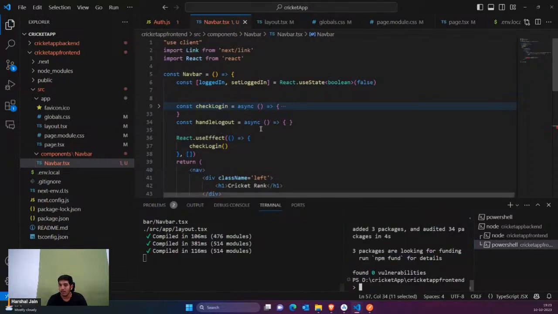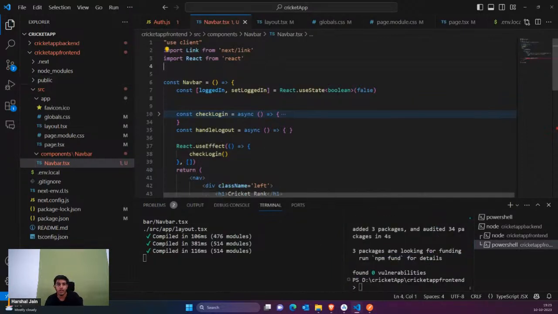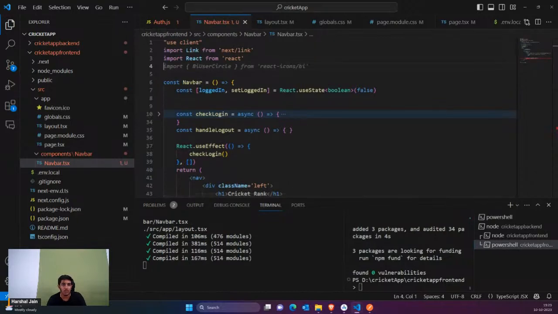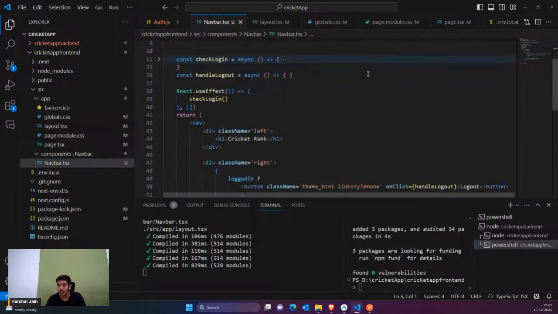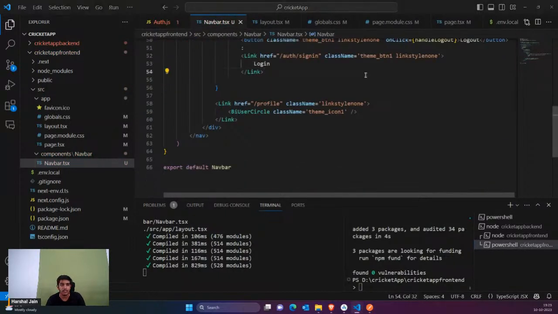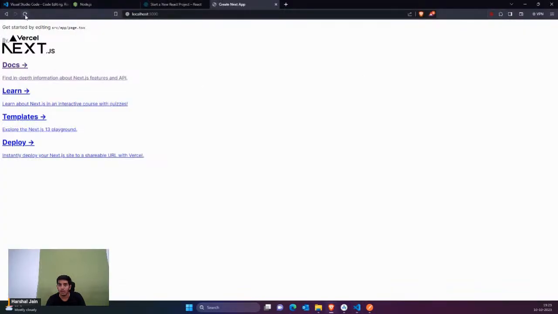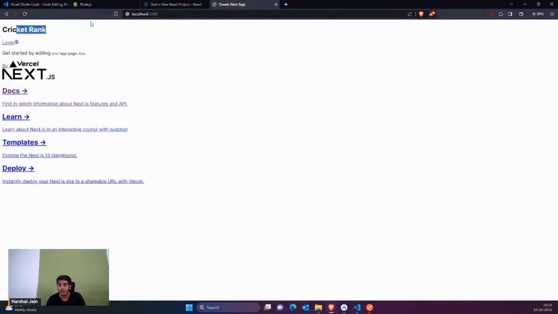Let's wait. Then after that, guys, you need to import that icon. I'm simply going to import the icon from react-icons. That's it, my icon would be imported. And now, guys, you would see that the error is gone. Let's see how this looks. If I just reload, you can see I'm getting cricket rank, and now I'm also getting the login button, as well as this also. So you can see I have everything.